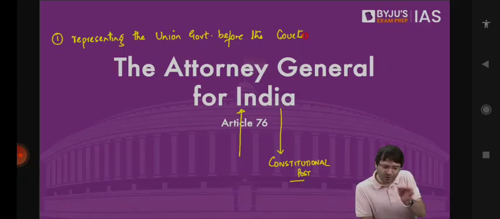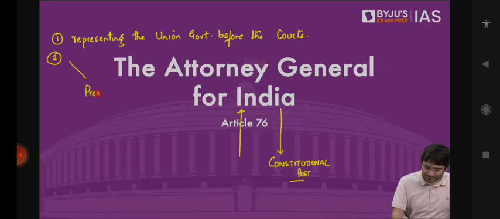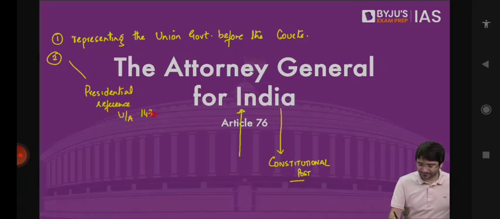Who is going to represent the central union government? The Attorney General for India. Second, presidential reference under Article 143. What is presidential reference?